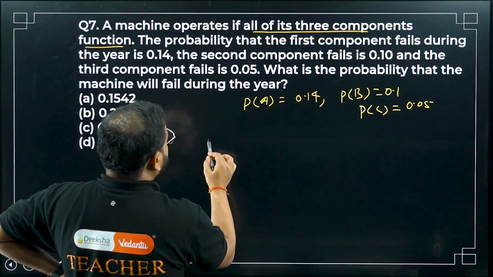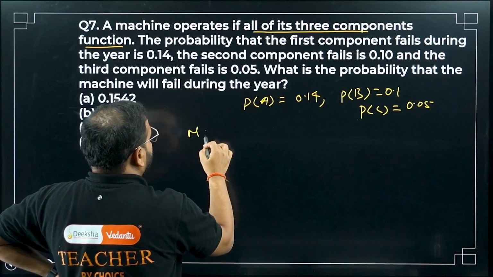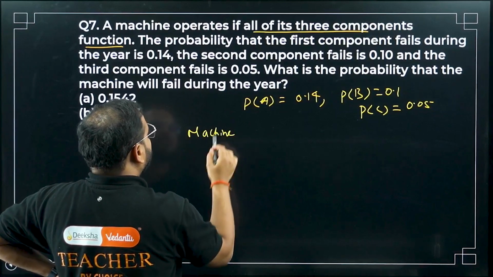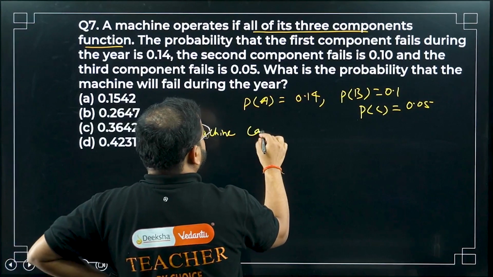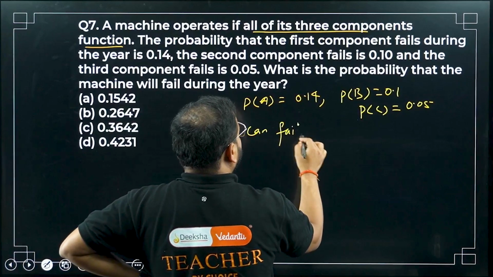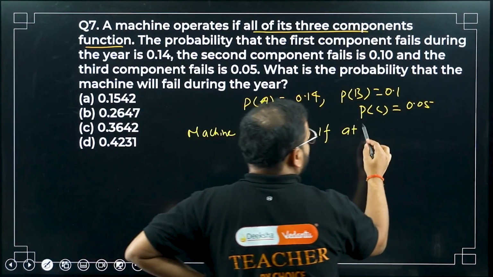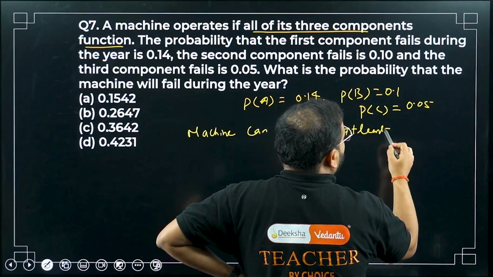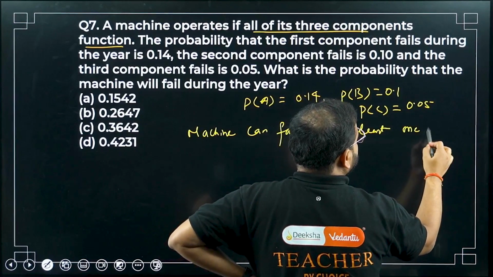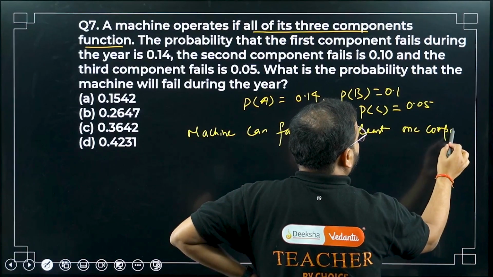What is the probability that the machine will fail during the year? Basically, how can a machine fail? We know this. A machine can fail if at least, very important, at least one component fails.